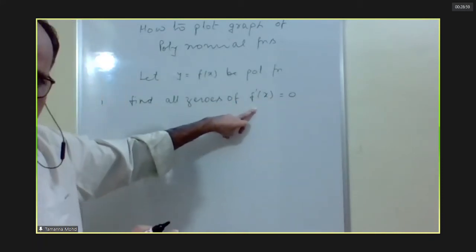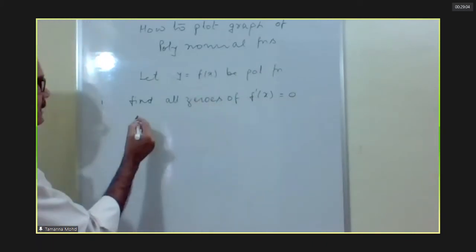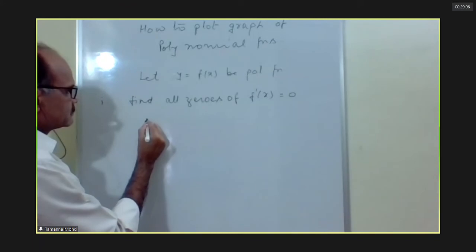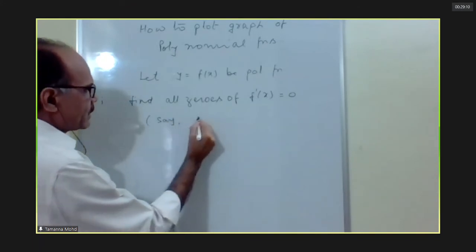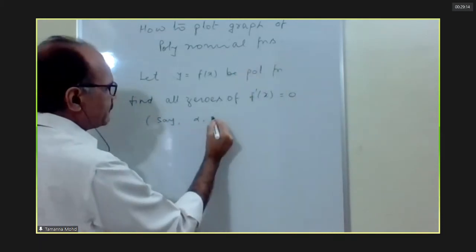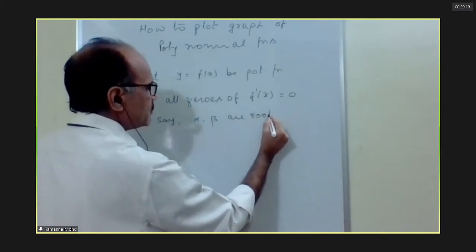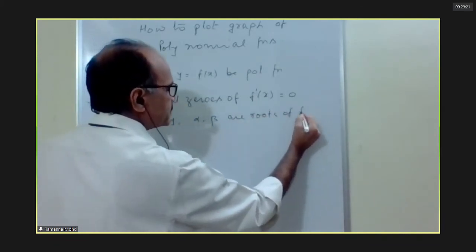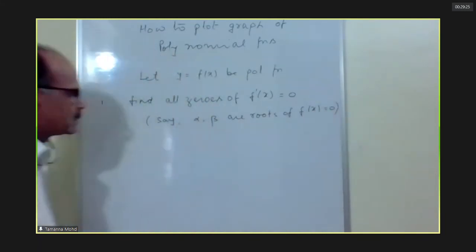First step, we will find out all the roots of this f prime x equal to 0. Let us take a fourth degree equation. I am taking only two. Let alpha, beta be roots of f dash x equal to 0. Just assume.